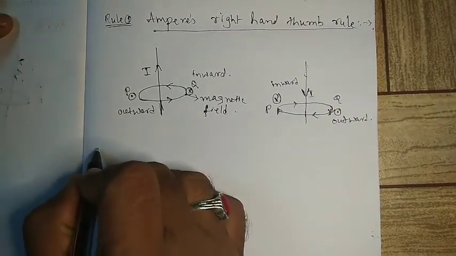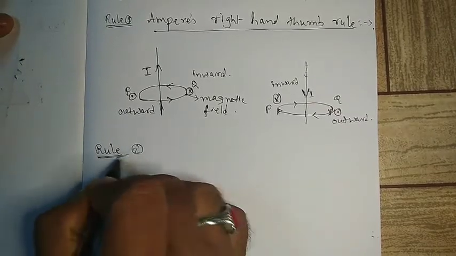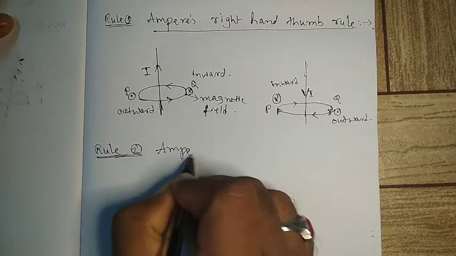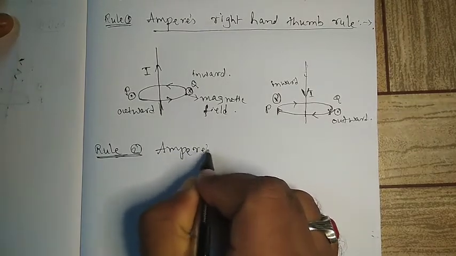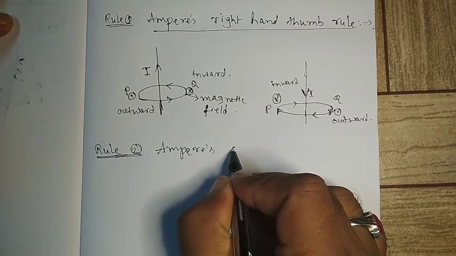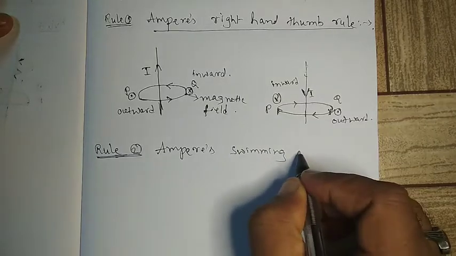Similarly, one more rule is there, that is called rule 2, Ampere's swimming rule.